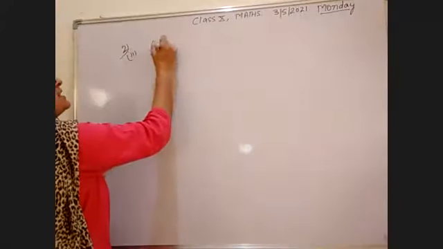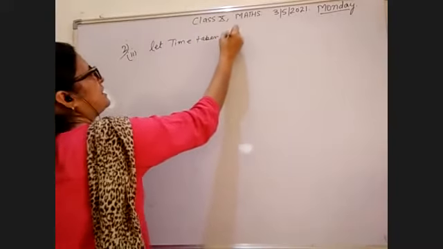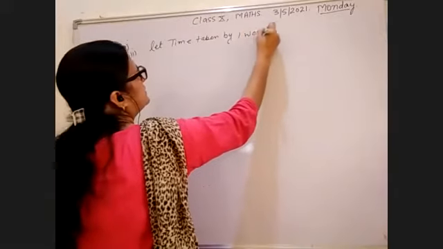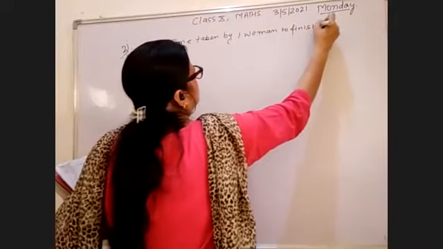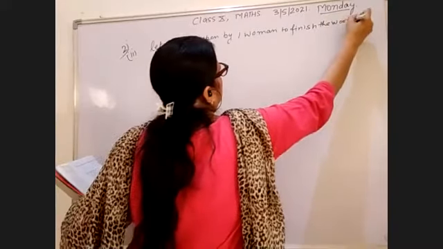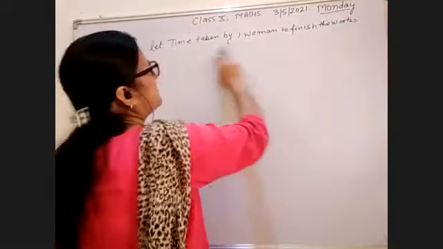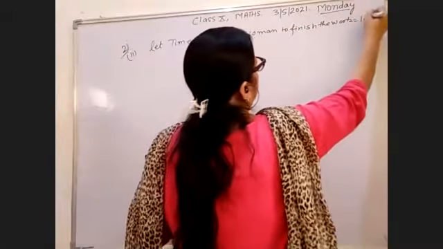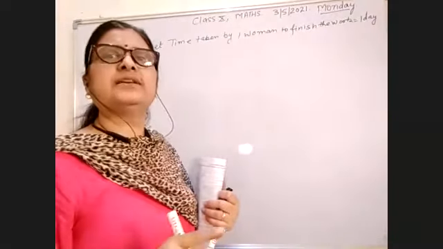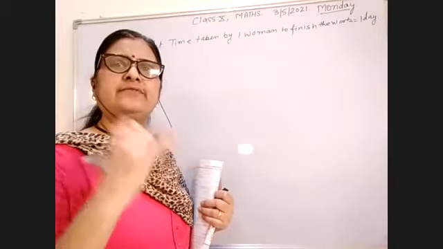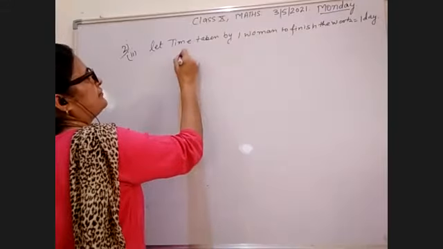Let the time taken by one woman to finish the work equal to, you have given days, so you let it time taken by one woman to finish the work equal to 1 day. So her 1 day work done, in 1 day she has completed her work in 1 day.